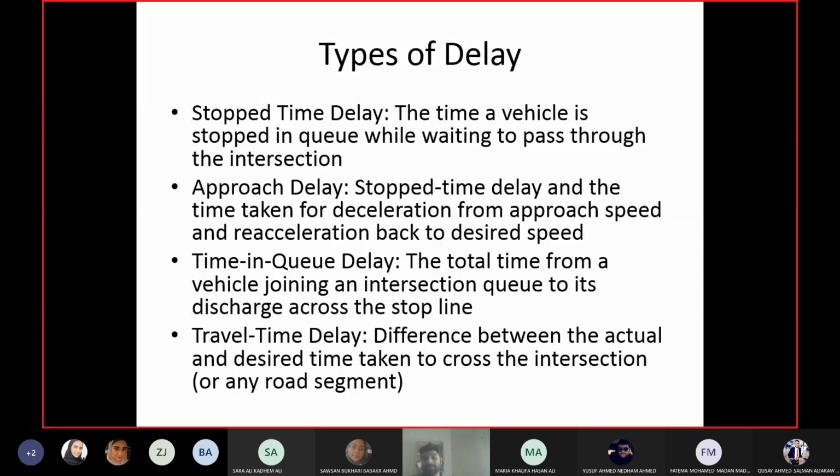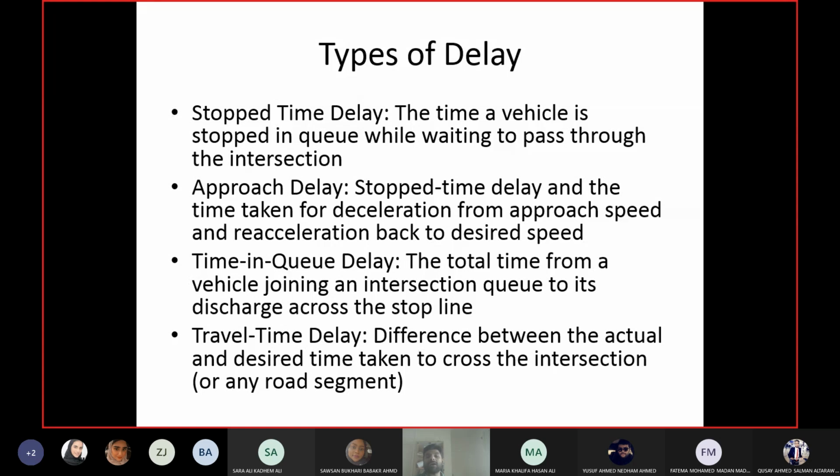I must repeat what I said when we were discussing the spot speed topic. We said that spot speed, or basically the free flow speed, is the choice of the driver in terms of speed. So that is the desired speed.